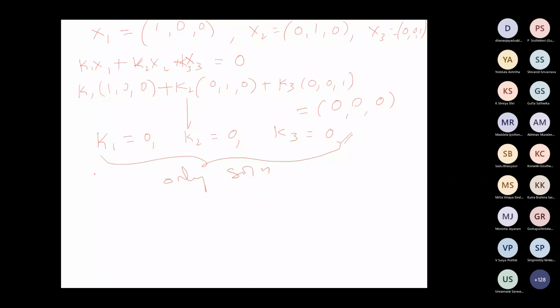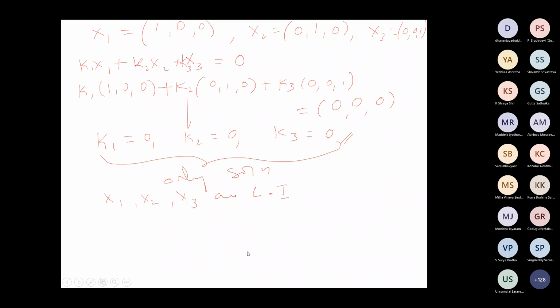So the vectors x1, x2, x3 are linearly independent. Is it clear? So that is the meaning. If the only solution is the trivial solution, no other solution, then linearly independent. Otherwise linearly dependent. Very simple.